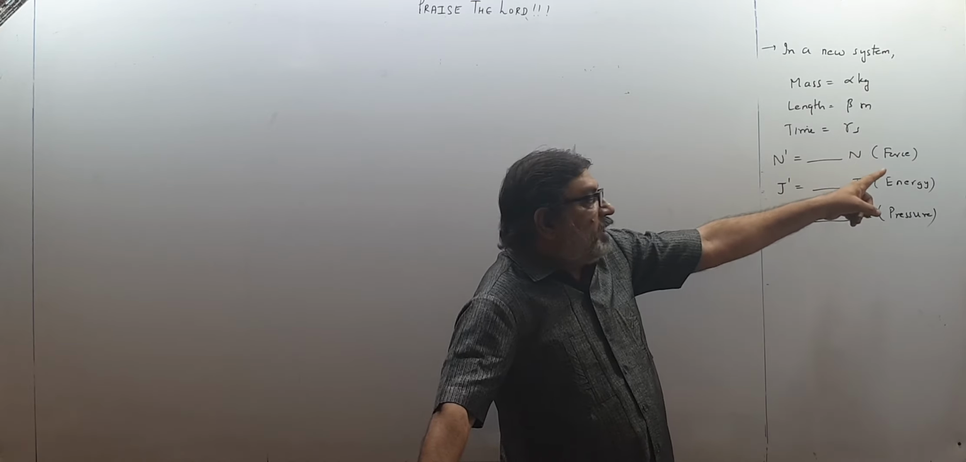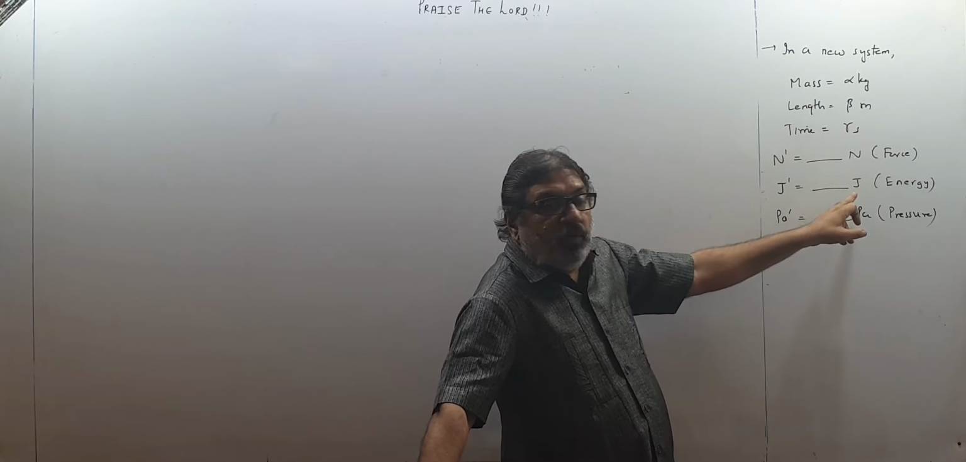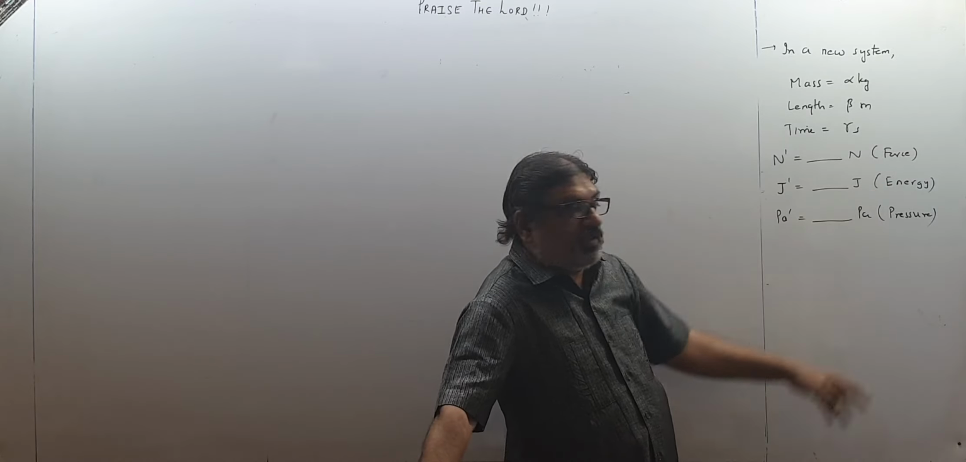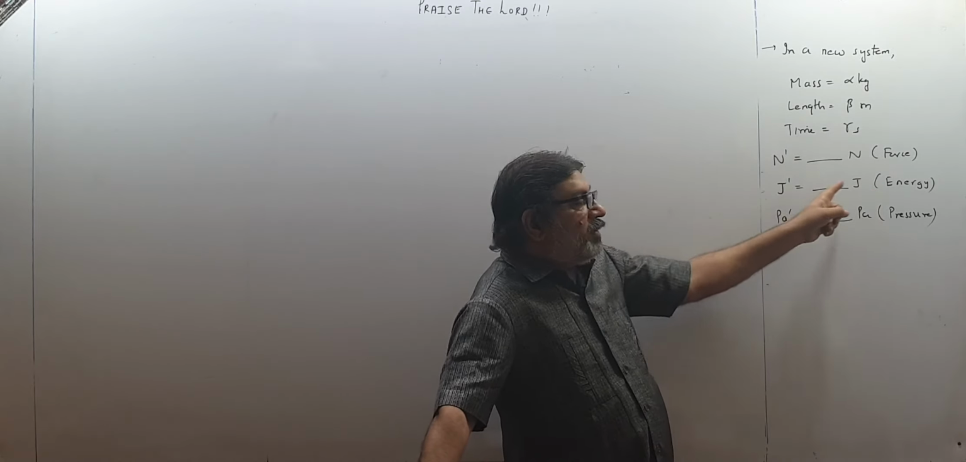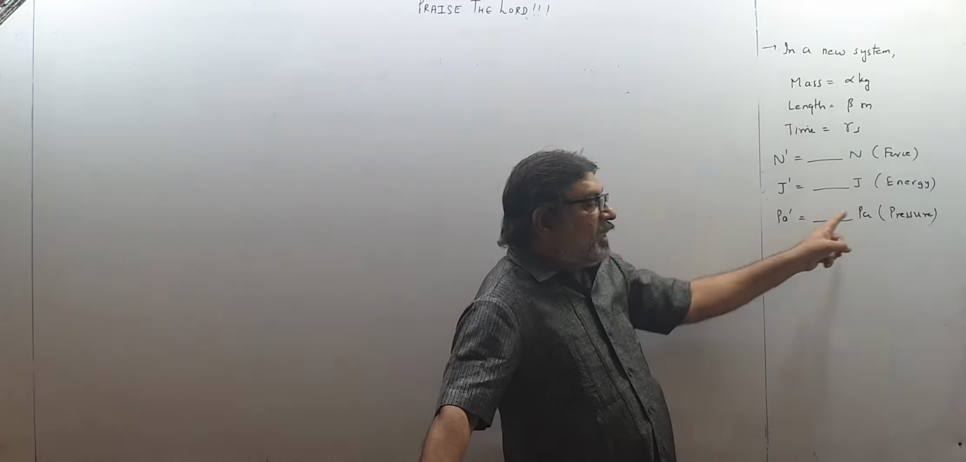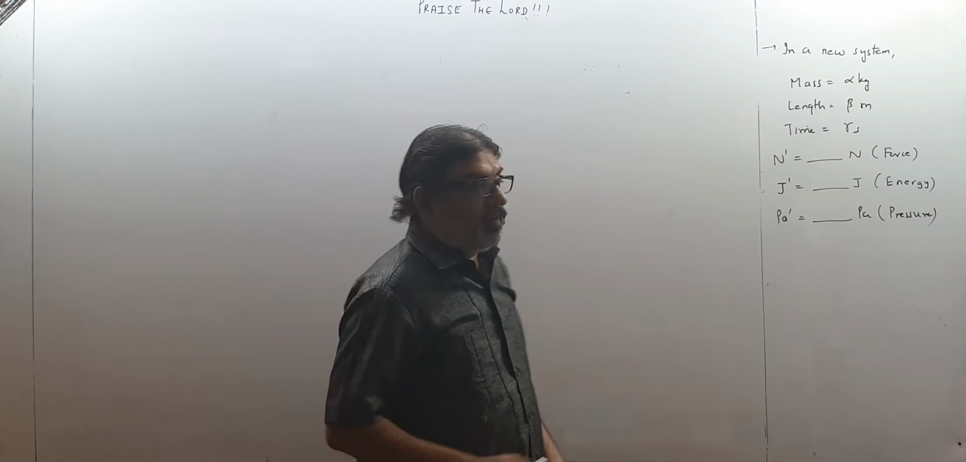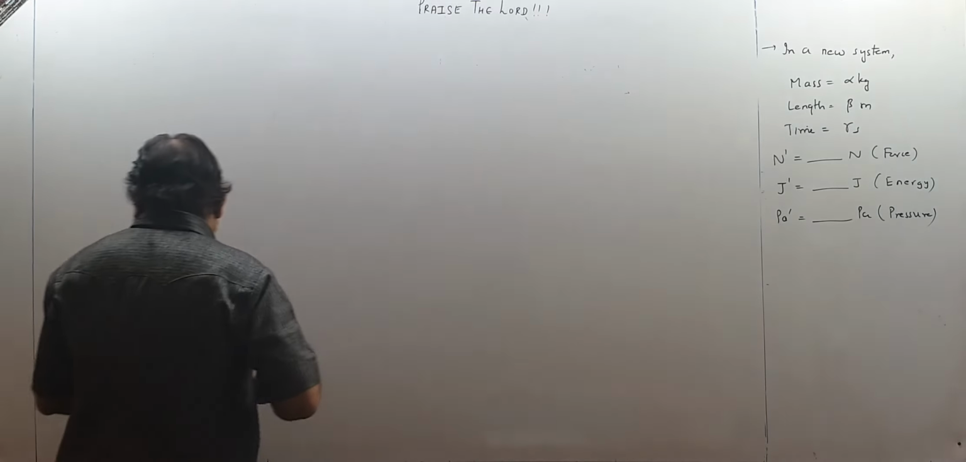N for Newton, that means force. J for joule, that means energy. Pascal means pressure. So what is new energy in terms of old energy? What is new pressure in terms of old pressure? We have to find like this. So it is very easy, children.